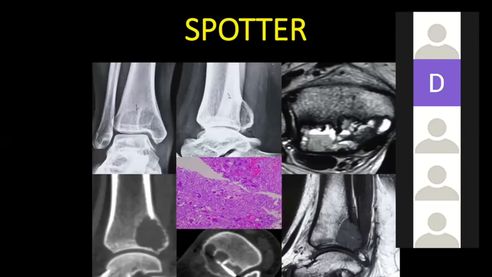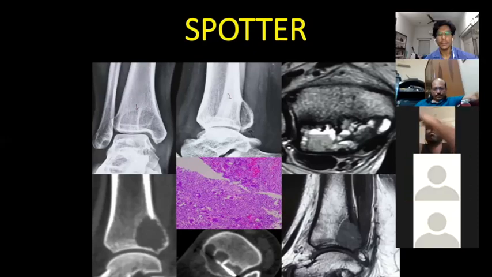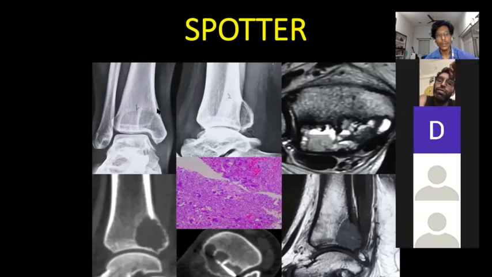And? Matrix. It is a lytic lesion. Corticomedullary delineation. He has already told the narrow zone of transition. And margins. Yes, Dr. Vineet, go on.